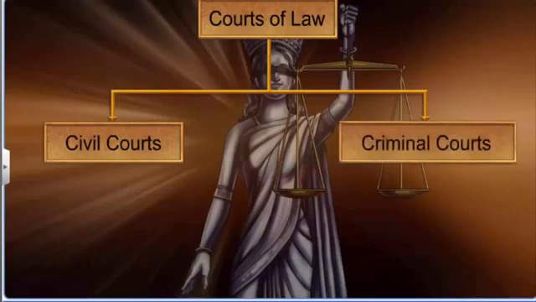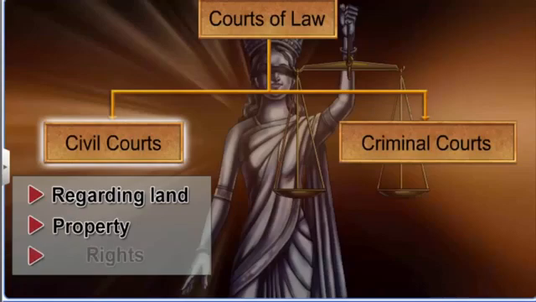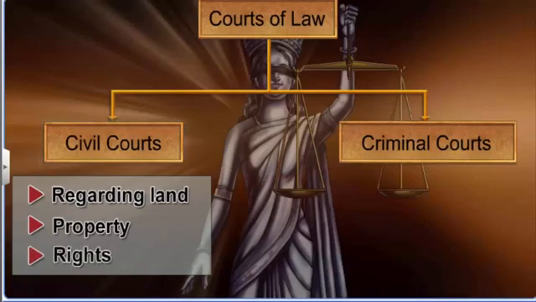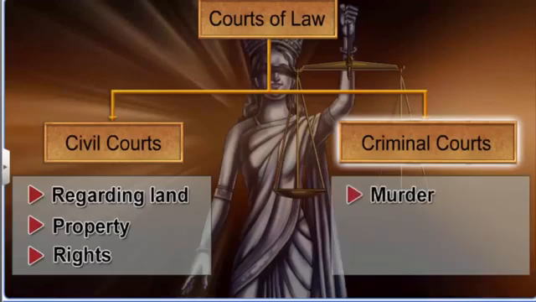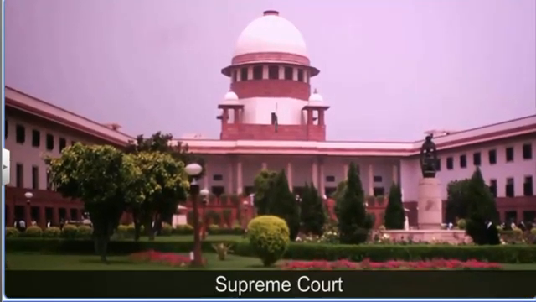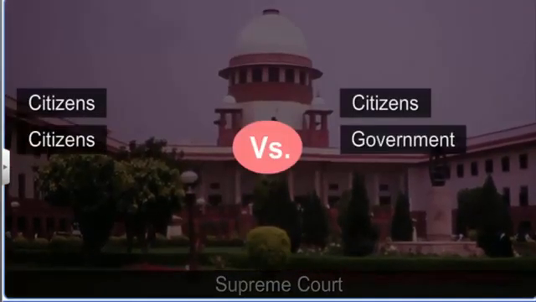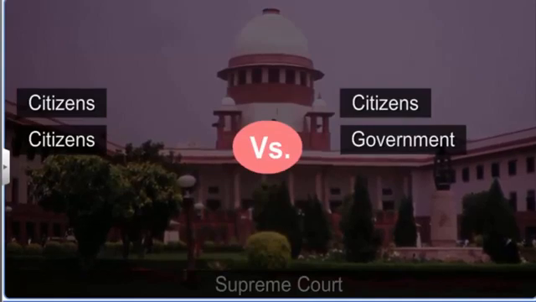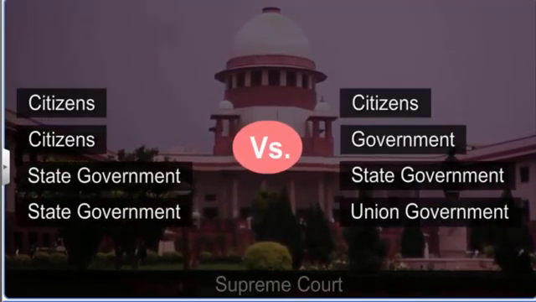The civil courts deal with general disputes regarding land, property, and rights. The criminal courts deal with cases of murder, riot, and looting. The Supreme Court controls the judicial administration in the country and resolves disputes between citizens and the government, between two or more states, and between states and the Union government.